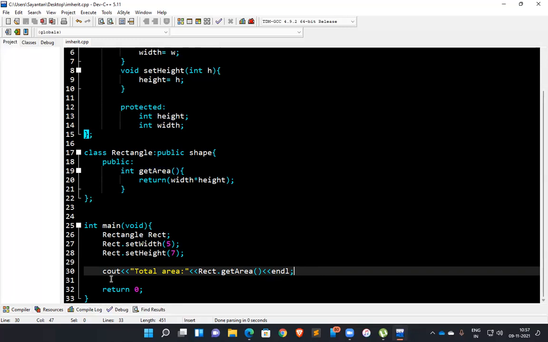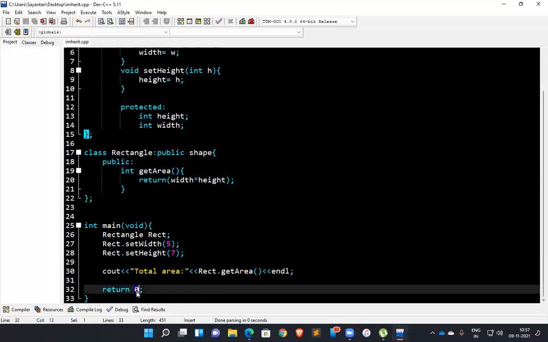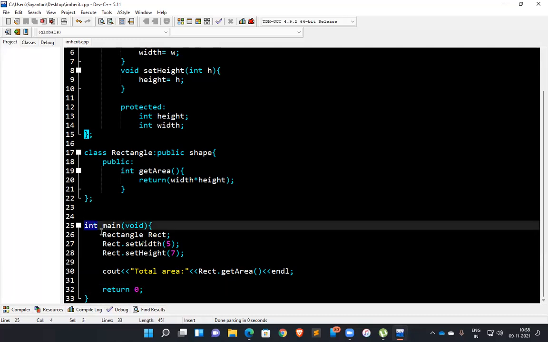After that you can see return 0. Because we have created this function as int main, our main function is integer type, so we have to return an integer value from it. That is why we are returning 0. Why 0? Do you have any idea why we generally return 0 when the code worked fine?